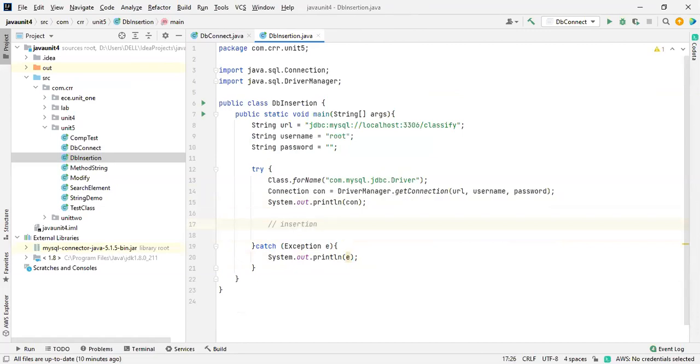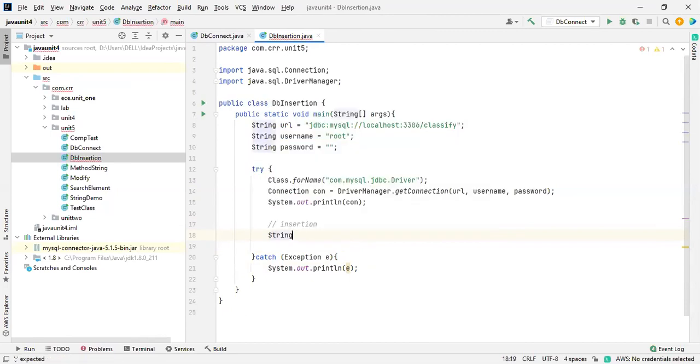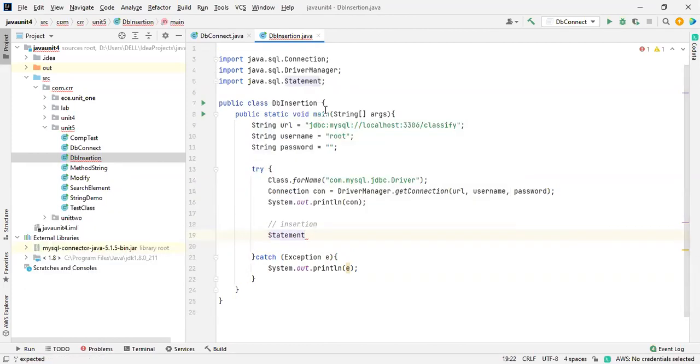Now we are working on insertion. What do we need to do? Here I'm going to take a statement, the same thing, Statement from java.sql, which is available inside Java.